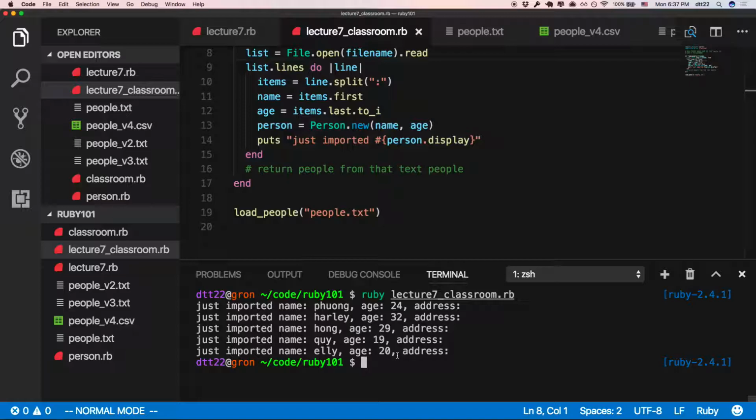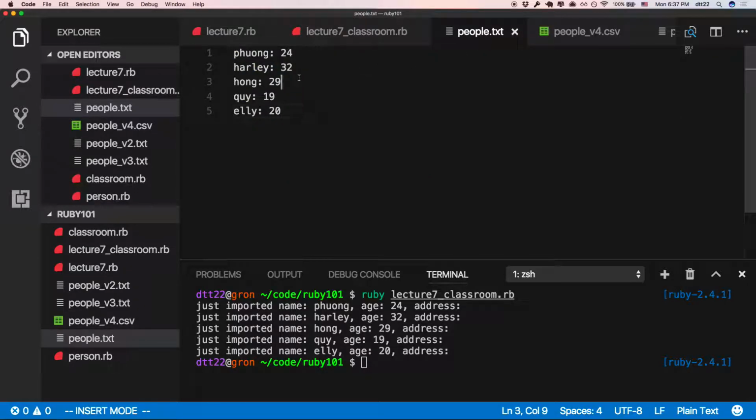But we noticed something wrong. We're like, Hong is not 29. So let's go correct it. What is it? We can change it, it has to be a number. I don't know, 15. Okay, 15. Let's see. Phương. This answers your question, right? Why do we have to create this text file? Look, I save it.